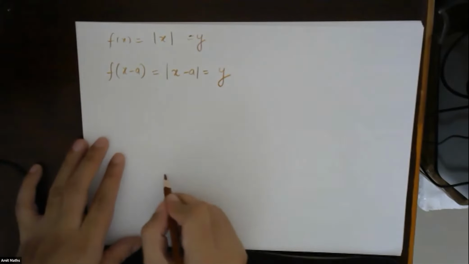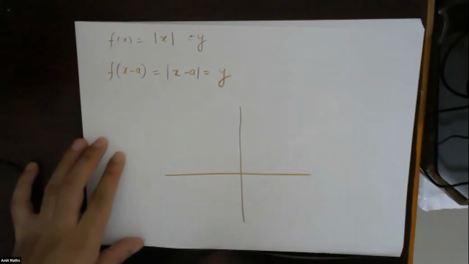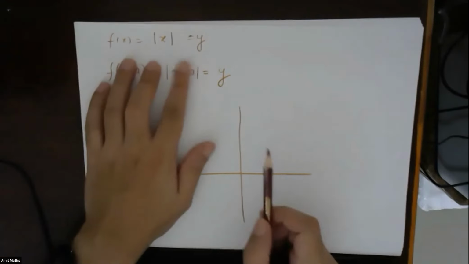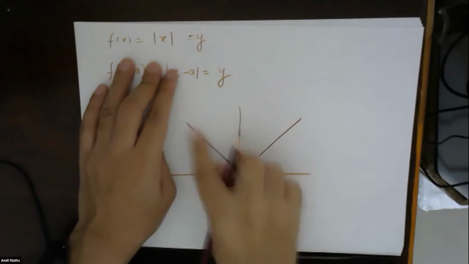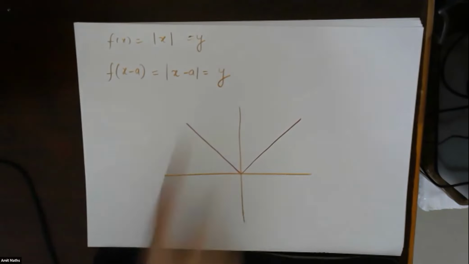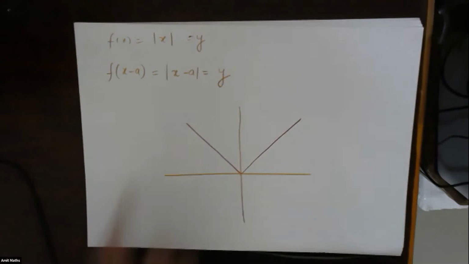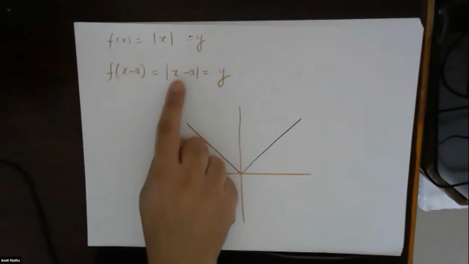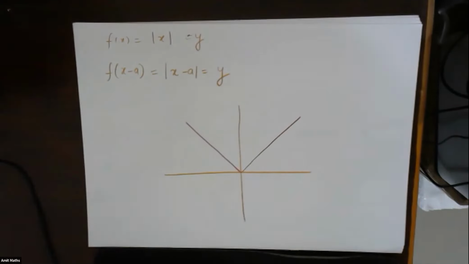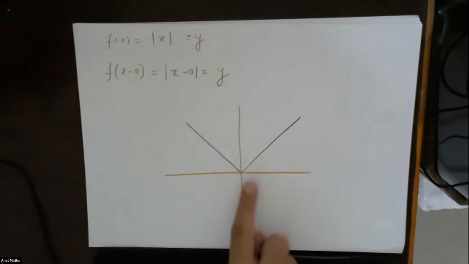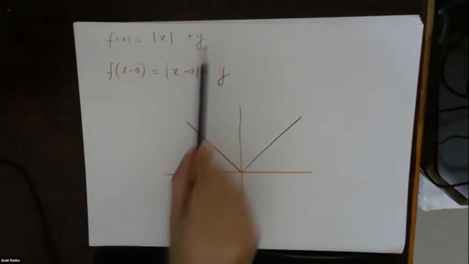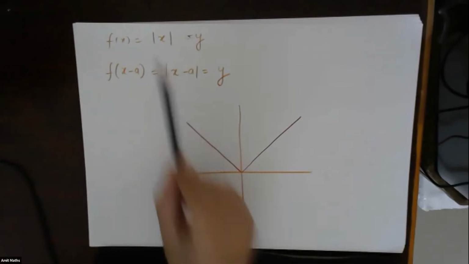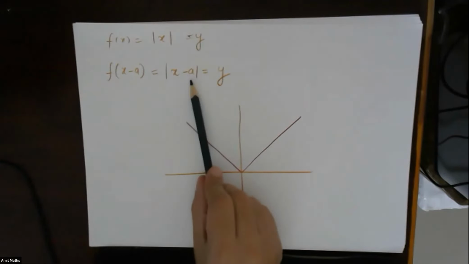Okay. Now let's see. The original function f of x is equal to mod x will look something like this. Now when I'm subtracting something from x, just check where y will become 0. Initially y was becoming 0 when x was equal to 0. Now y will be 0 when x is equal to a.